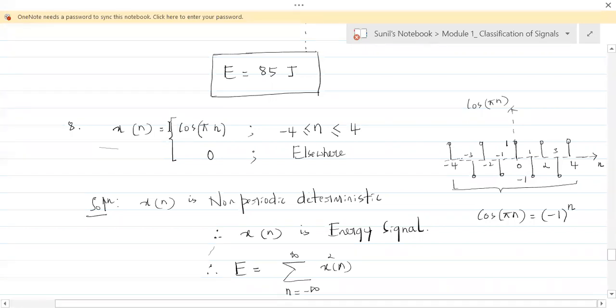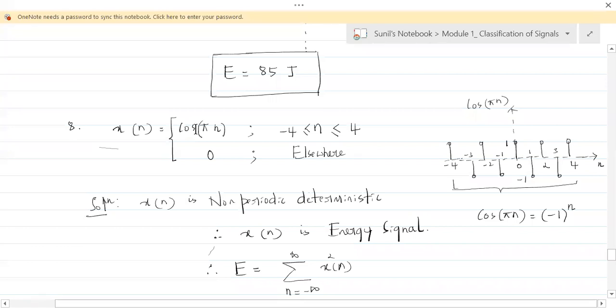In the last session, we had seen this particular problem wherein x of n was given, a discrete signal, and that discrete signal is cos pi n. Now, is this cos pi n periodic or not is the question that we were discussing.